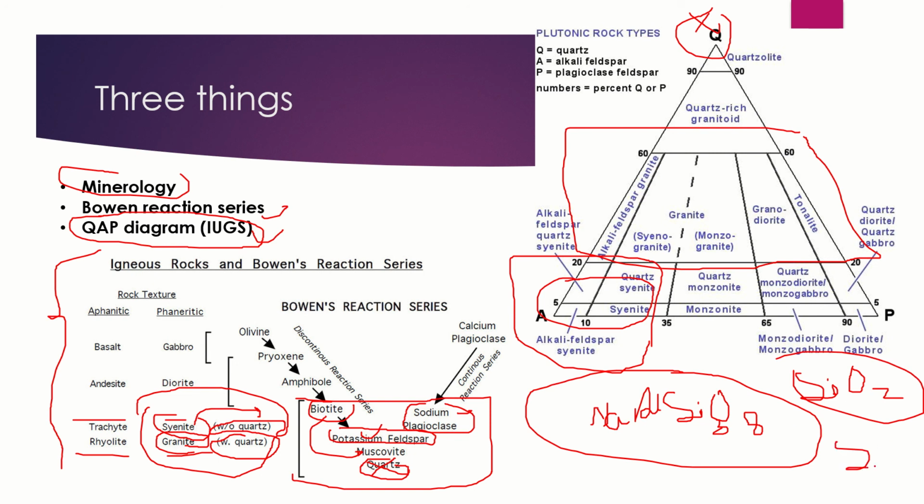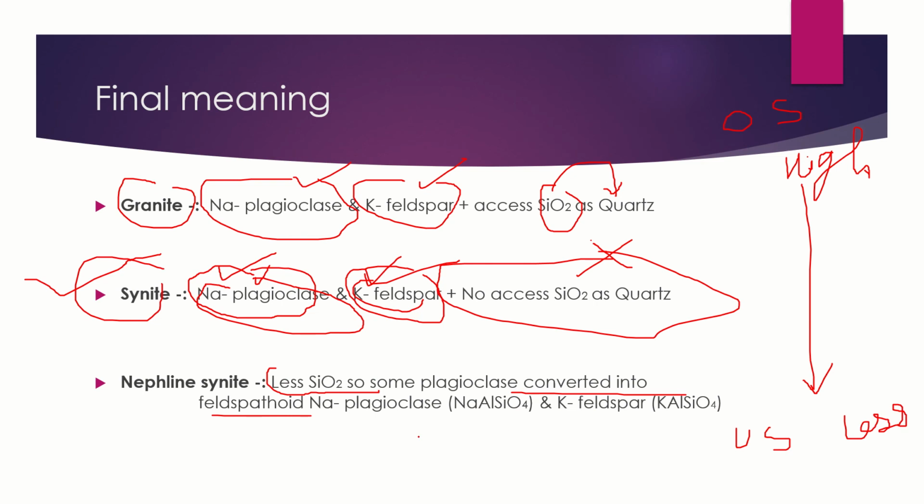If we remove one more SiO2, then we will get NaAlSiO4. This is the condition where we are removing silica because we have very much less silica in our melt. So that means it will form sodic plagioclase which is deficient in silica, and this is known as your nepheline mineral.